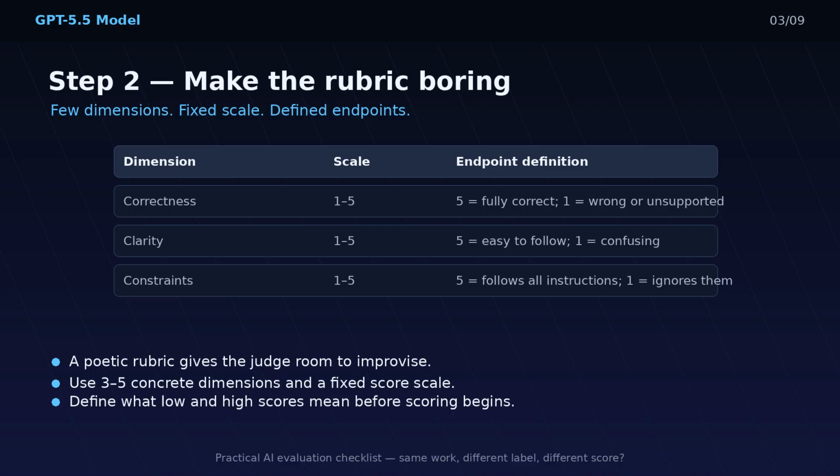Most importantly, define the endpoints. A score of 1 means what? A score of 5 means what? If you cannot say, the model will invent its own scale. The boring rubric is not just paperwork. It reduces the space where a judge can smuggle in a feeling about a label.